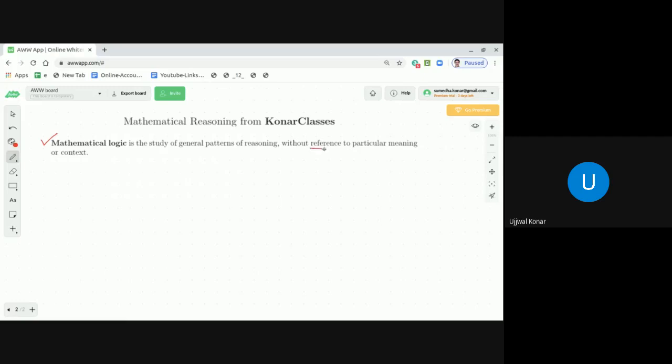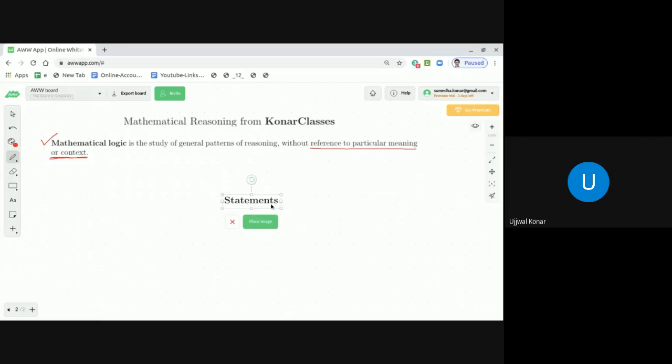Without reference to particular meaning or context. Okay, dear students. So, the first thing you need to understand is the statement. So, we are going to learn what is meant by statements.